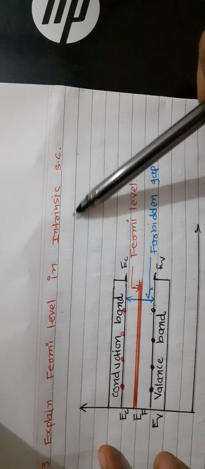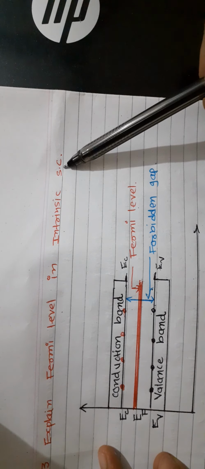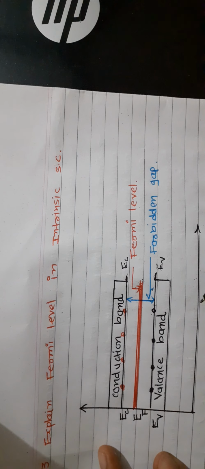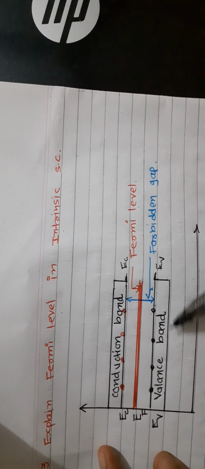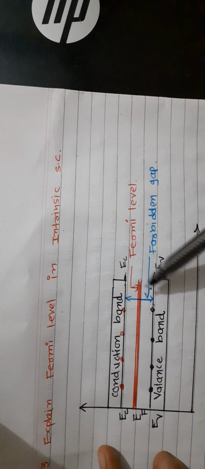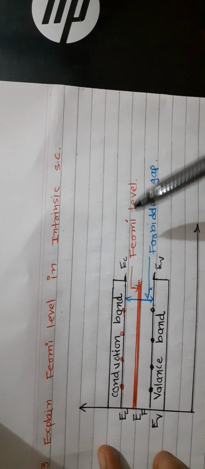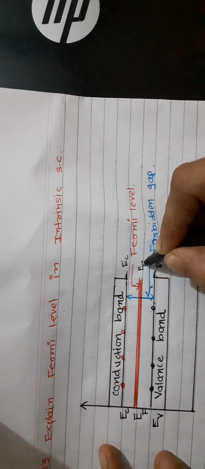Explain the Fermi level in intrinsic semiconductor. We know that intrinsic semiconductors are pure semiconductors. Now here you can see the diagram of energy level. This is the valence band, conduction band, and in between the valence band and conduction band there is the Fermi level. So the energy of the Fermi level will be EF.